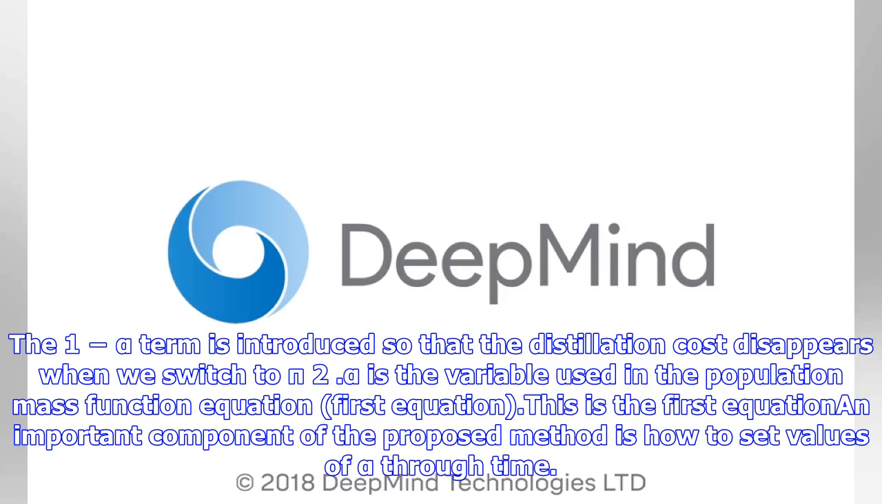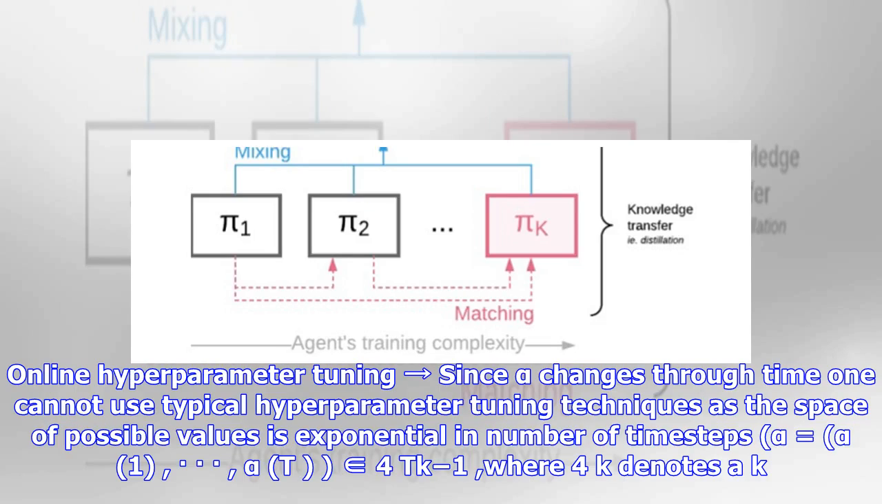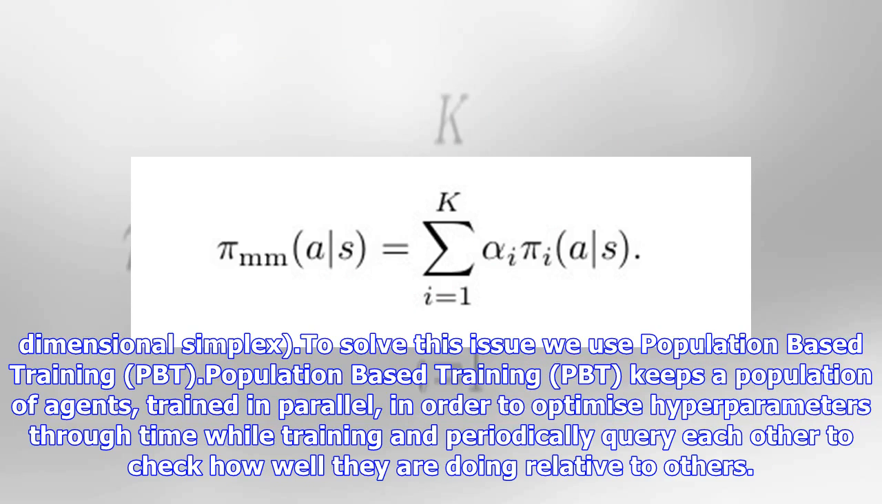An important component of the proposed method is how to set values of alpha through time. For simplicity, let us again consider the case of k equals 2, where we need just a single alpha, as c now comes from a Bernoulli distribution, which we treat as a function of time t. Online hyperparameter tuning: since alpha changes through time, one cannot use typical hyperparameter tuning techniques, as the space of possible values is exponential in the number of time steps. Alpha equals alpha_1 to alpha_T, an element of the (k-1)-dimensional simplex, where k denotes the number of agents. To solve this issue, we use population-based training, PBT.